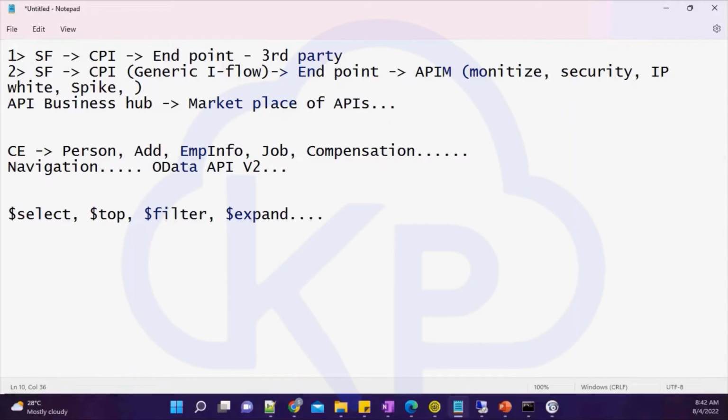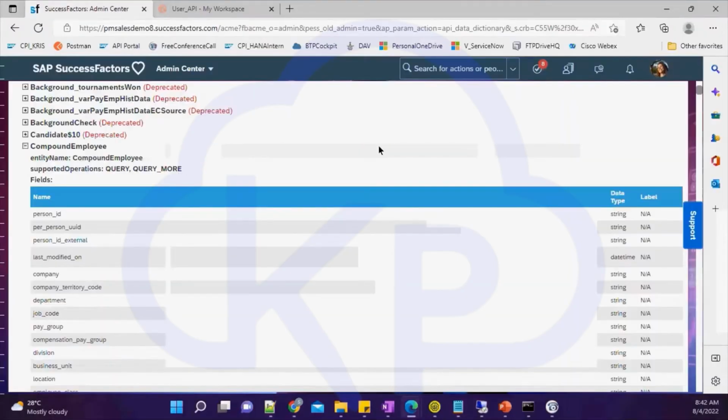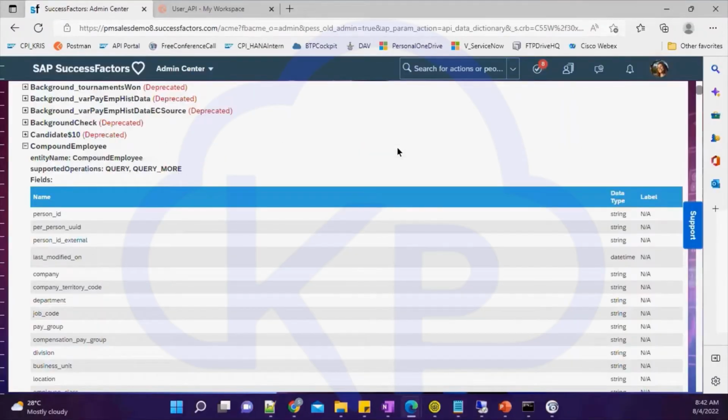Probably there is a spelling mistake, probably you can just refer to it. So these are some of the query parameters basically you can use. If you have worked on SAP NetWeaver Gateway, or I think people who are from a Fiori background, they should be aware of this. So if you know some of the syntax of OData queries, that will help you to build a query. So coming back to this compound employee, you will have all this information.